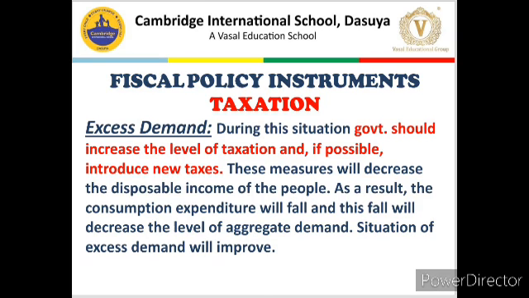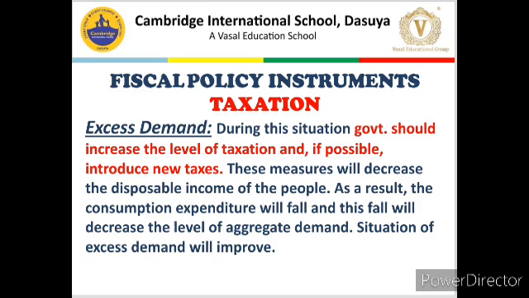Now, one more thing to mention: if possible, government can impose new taxes, but as we all know, in a democracy every government needs to go for elections after every 5 years. So, imposition of a new tax is a double-edged sword. It can increase the revenue, but it can decrease the votes, because who likes to pay taxes? That is why I have written "if possible" here, because it is a very cautious thing to do for any government. So, let us skip this part.